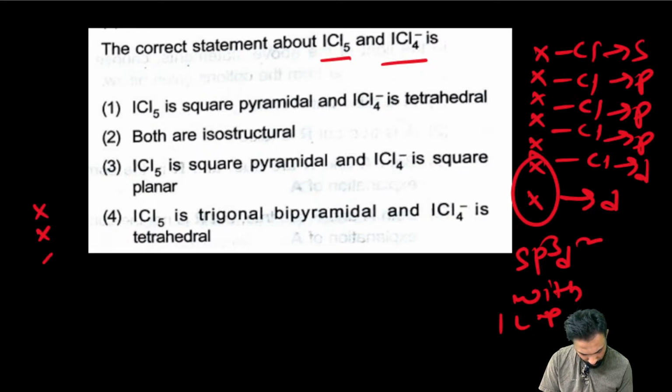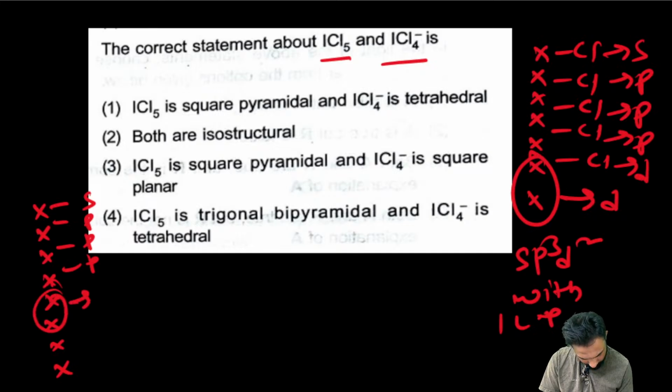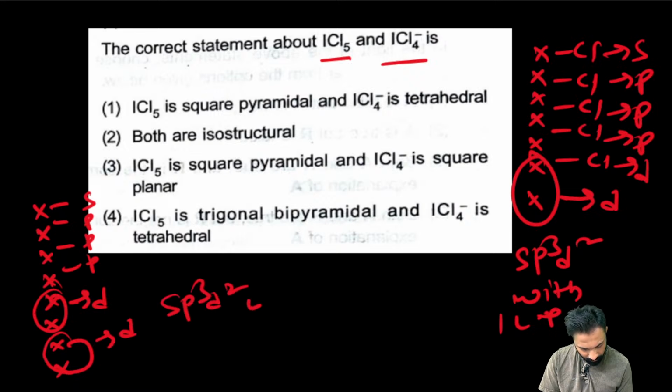ICl4: 1, 2, 3, 4, 5, 6, 7, 8. Here the chlorines are 4. This is sp3d2 with two lone pairs. ICl5 is having the what?